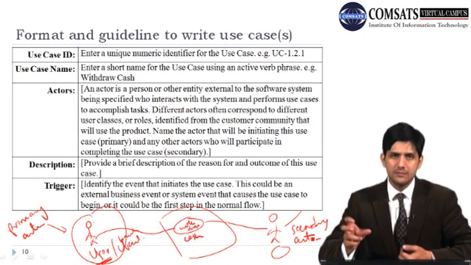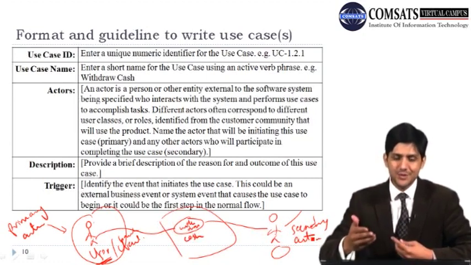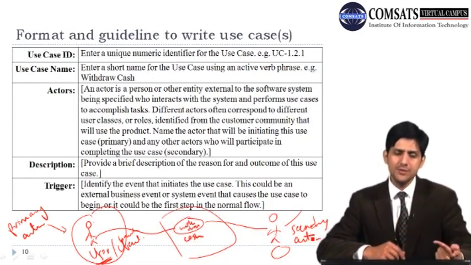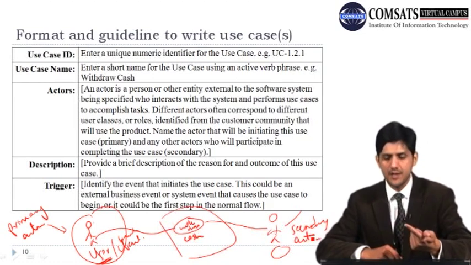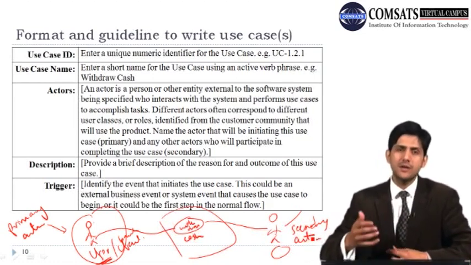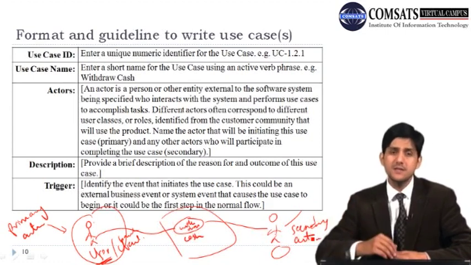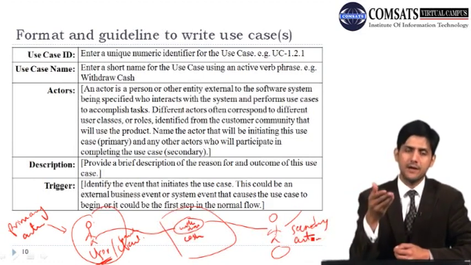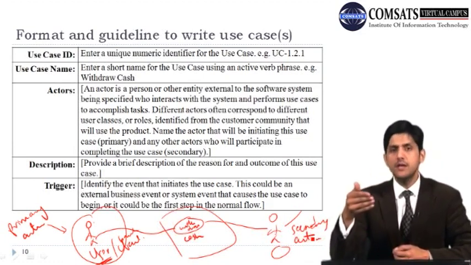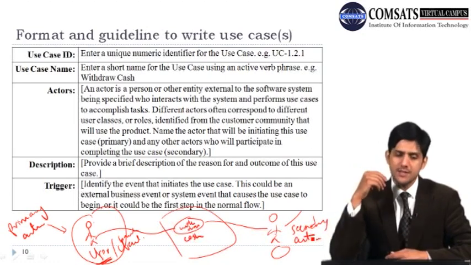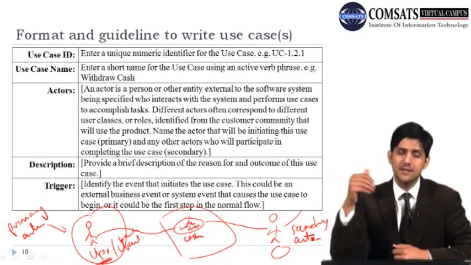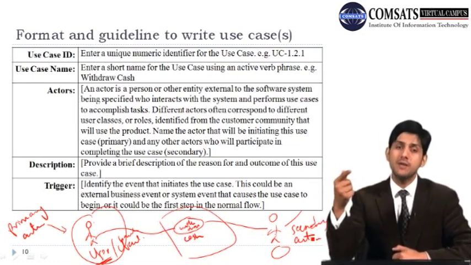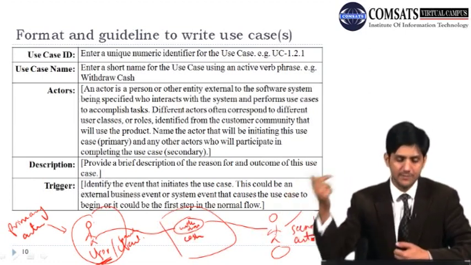Then we need to write a brief description. This brief description should include the reasons for this particular use case and the outcomes of this use case. So for example, withdraw cash is required because that is one of the main functionalities of the ATM system, and similarly the outcome would be that the ATM machine withdraws some cash. And similarly, if a user enters an amount which is more than the balance that he or she has in the bank account, then the machine should also display an error message. And similarly, another output can be that a cash receipt would be generated as well.